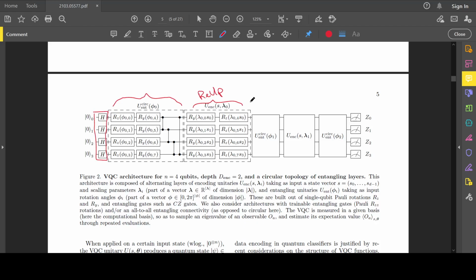This is right from the paper I previously re-implemented. So they have the input, right? This is the state. And they multiply it by some learned weights here. And then they repeat this until they measure in the computational basis, you can see.